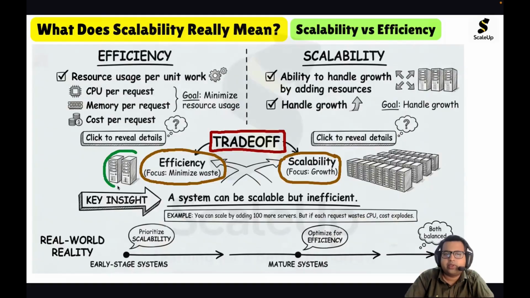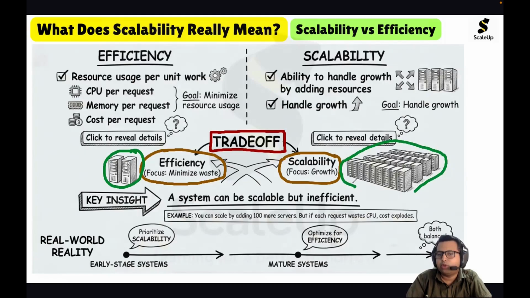The core essence of efficiency is to get the work done using minimal resources. Here, in one representation, I am just using two CPUs to get the work done, so it can handle limited load. But scalability means I will keep increasing the resources so that I can handle more and more load.